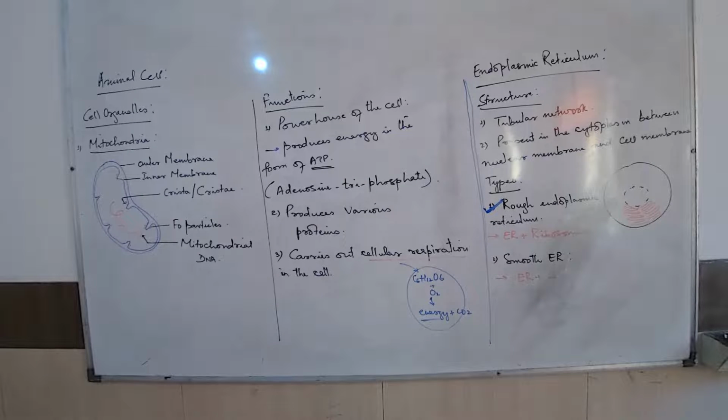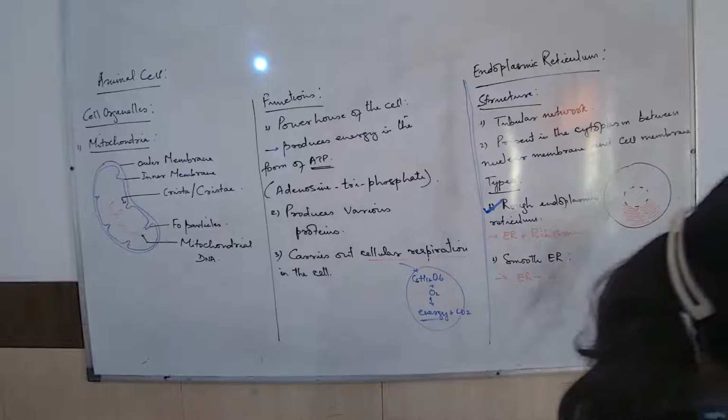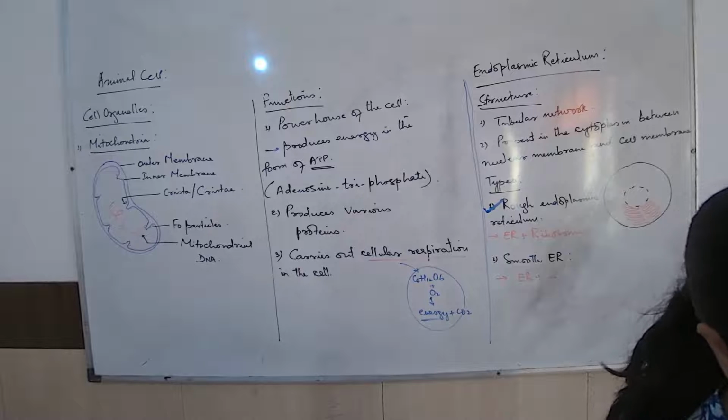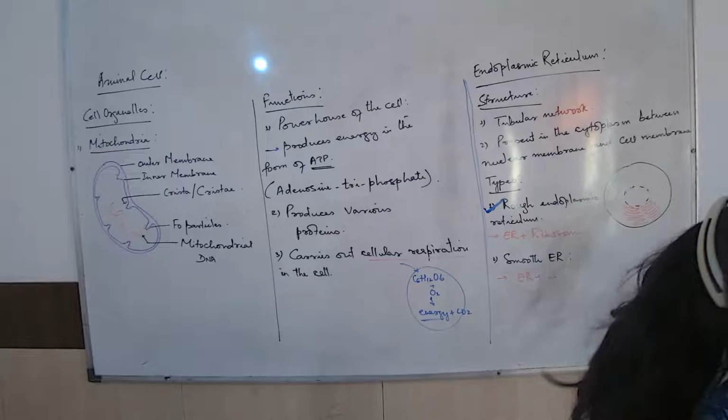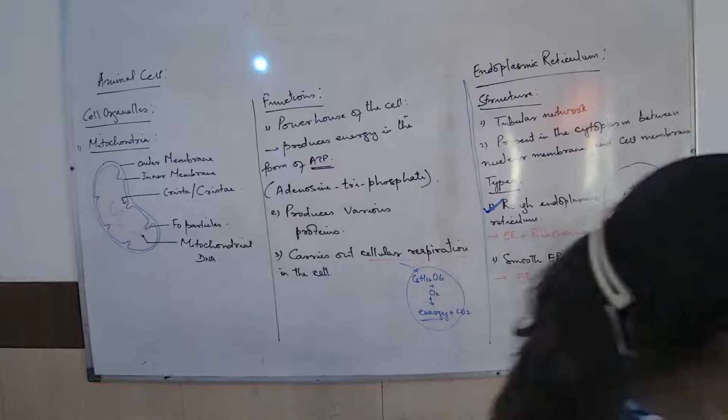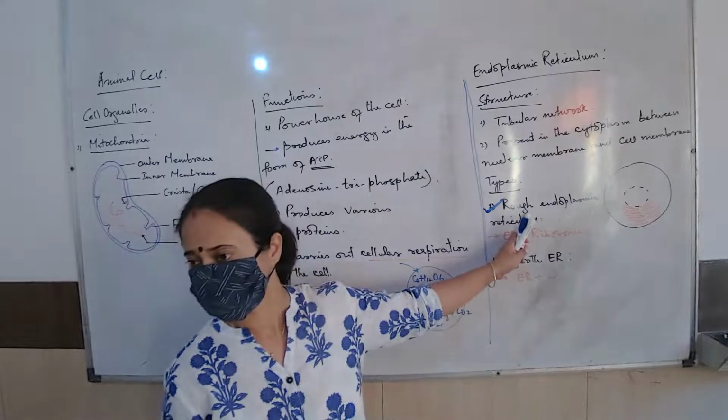Check the diagram that I am showing you. Look into the screen. This is the rough endoplasmic reticulum. Are you able to see that on the outer surface there are some small granular structures known as ribosomes? Can you see on the outer surface of this endoplasmic reticular membrane there are some small studs? Small granules. What are these granules called? Ribosomes. So endoplasmic reticulum with ribosomes. What is the name of that endoplasmic reticulum?